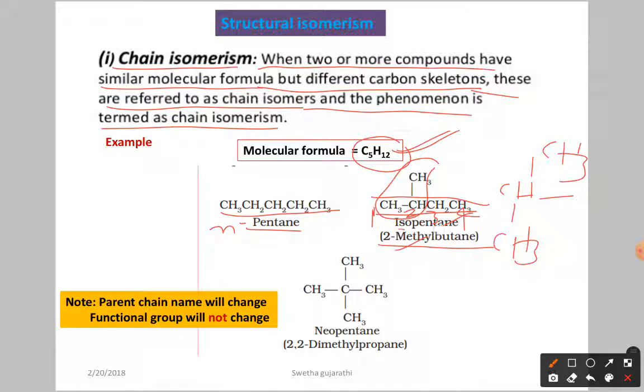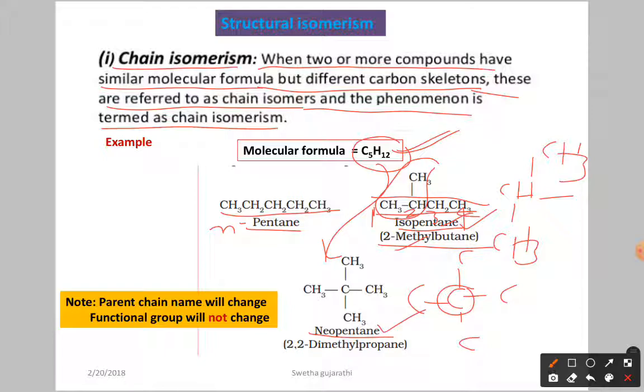After that we have the 5 carbon atoms, so it is called isopentane. Then with the same molecular formula you can write like this also. Here the common name is neopentane. Why are we calling it neopentane? Neo means one carbon that should be attached to 4 carbons, then it is called neo. Now 5 carbon atoms are there, that's why it is called neopentane.